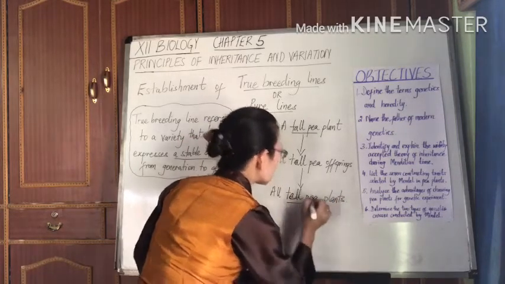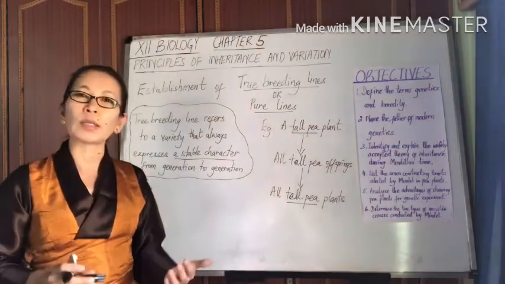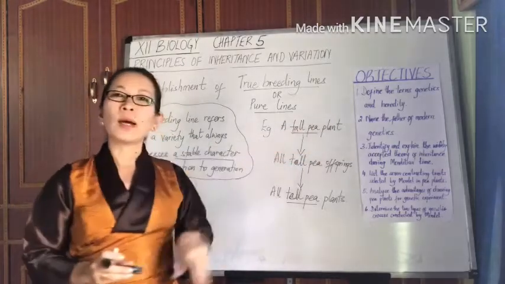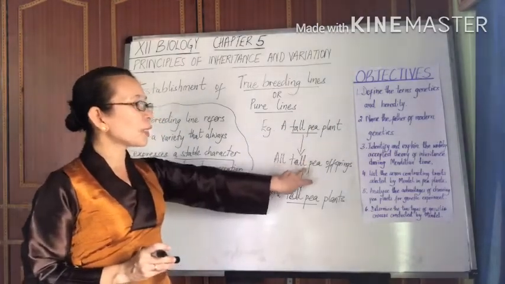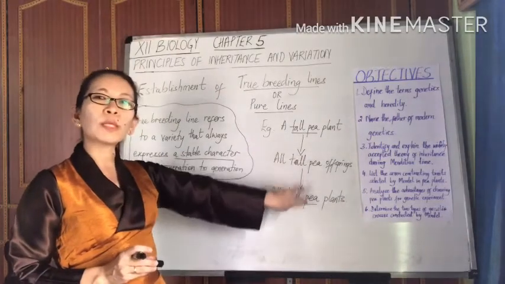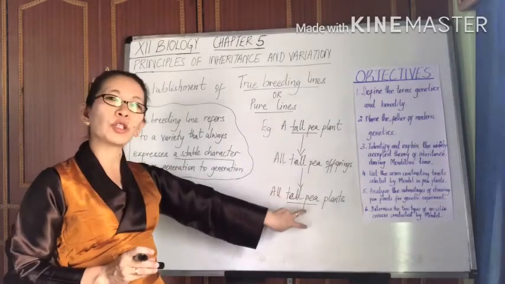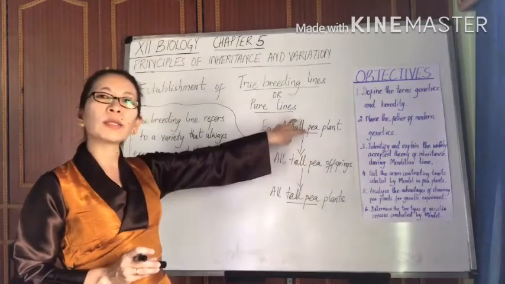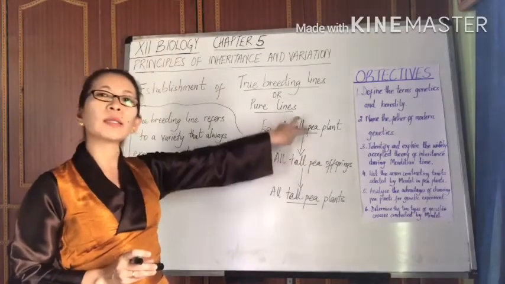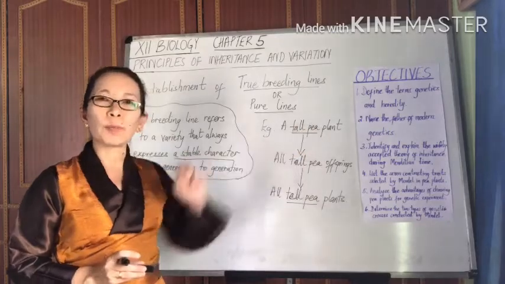So what we see here is that the character present in the parent plant, the tall-heighted nature of the parent plant, is always expressed in all of the subsequent generations. From generation to generation, the character remains stable and intact. It remains identical to the character that was there in the parent plant.